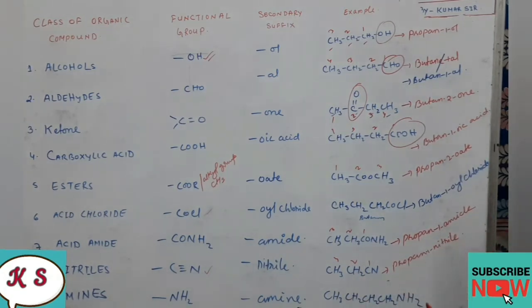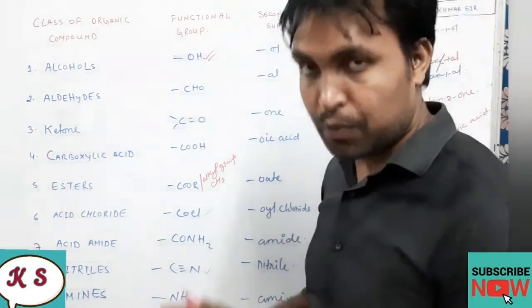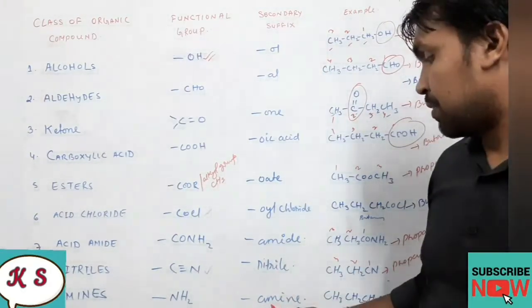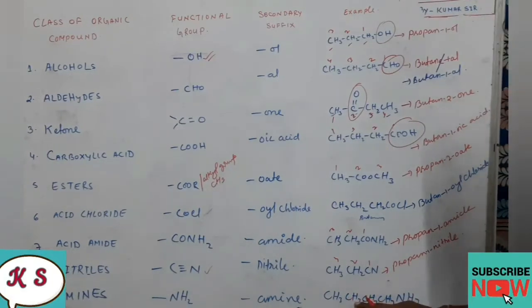Okay, the last one is what? Amines. So what is the functional group here? NH2. And what will be the secondary suffix? The last name we will be using for this is what? Amine. So one example is given: CH3, CH2, CH2, CH2NH2. So here 1, 2, 3, 4. So you'll write here butan 1 amine. Okay, students.